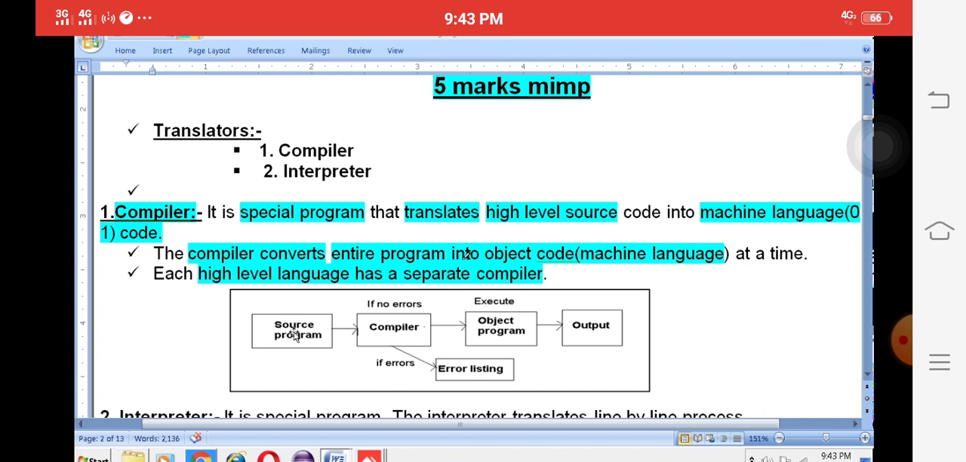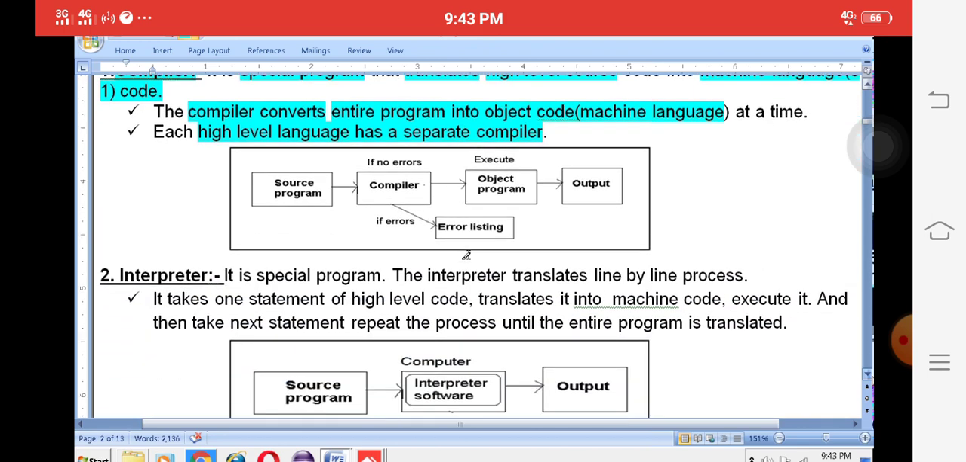The source program, that means the English program, is converted by the compiler, TC. If there are any errors, it gives an error listing. If there are no errors, it automatically converts into machine code. The machine code will be executed. After that, we get the output. This is called a compiler. It is a very important 5 marks question.